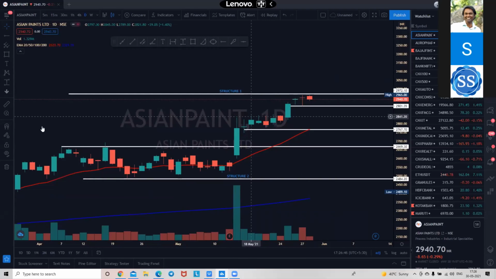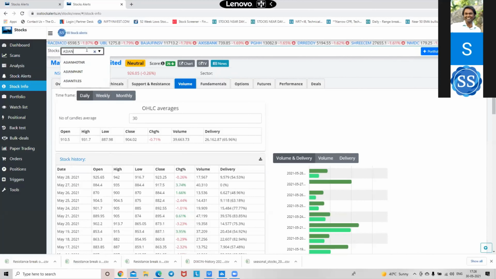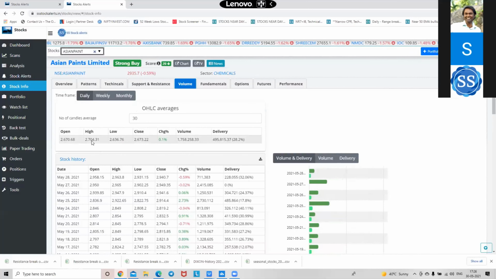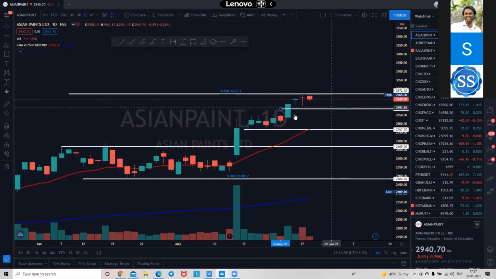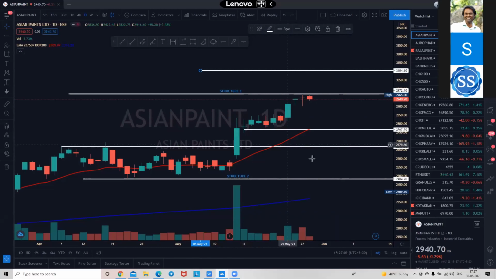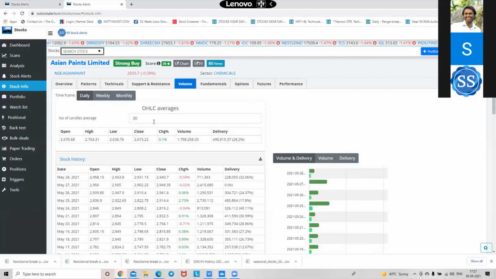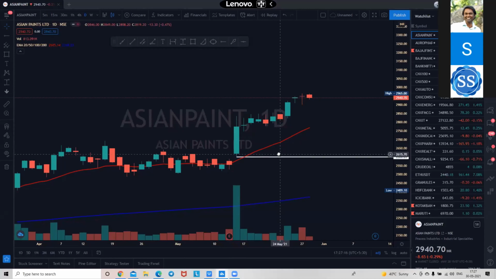You can always find the stock like this: go to a site and first see the 30-day average. The 30-day opening is 2670, 2630. So I will buy anything in this range. Okay, my range is already fixed inside this. See, this is the range, 2670. Let us go to 15 days, 2760. Let's see the 15 days here, 2760.